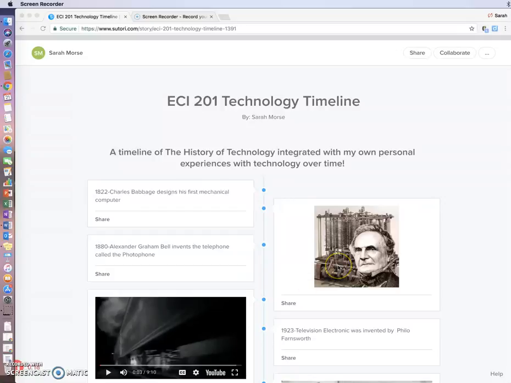to the right. I decided to start my timeline out with this because the computer, I think, is the foundation of technology, but many of us do not know that there was such a thing as a mechanical computer, and certainly a computer that didn't have any screen or buttons.